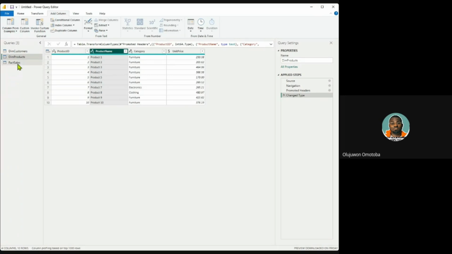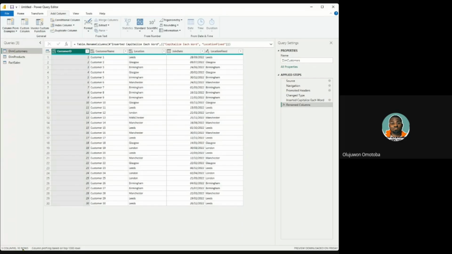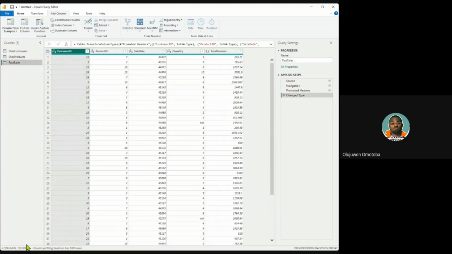All right, so this is the biggest data. Just like I said, fact tables are usually the most important tables in the organization where facts are stored, and usually fact tables are very many. You can see even when we dealt with customers with 30 rows, according to the table statistics, the product itself says 10 rows. But when we got to the fact table, we had 100 rows. That is just an example, though, because in a typical organization, you might deal with data that is more than 100,000 rows. It is left to you to understand the processes. The truth is that what applies to a particular column, no matter the number of rows it has, will be affected.